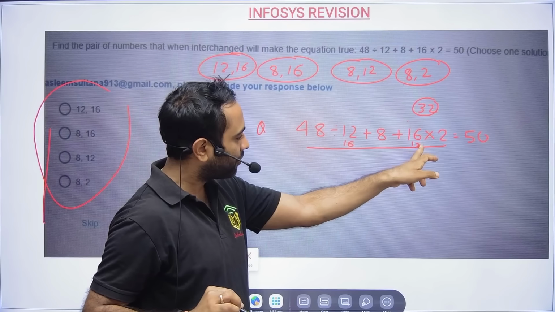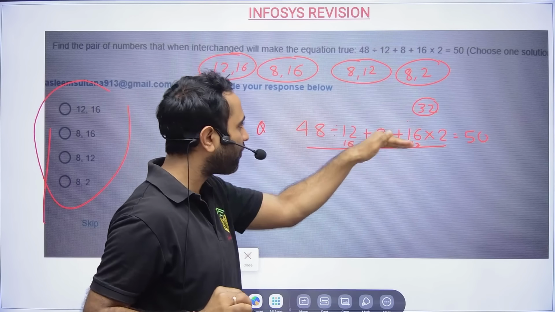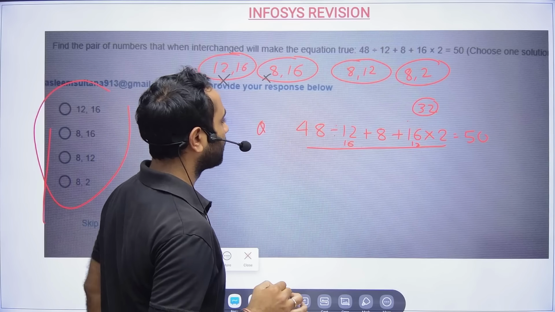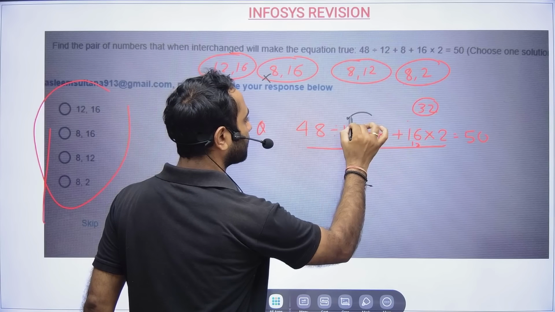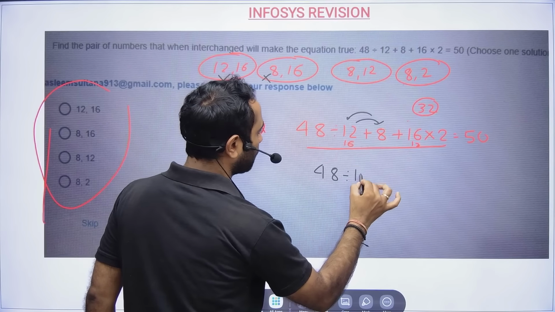Again 8, if you bring it here, 8 into 2 will become 8 into 16. The value will further reduce. This also cannot give you the answer. 8 and 12, yes. So this might give you the answer if you interchange this. So 48 divided by 12.